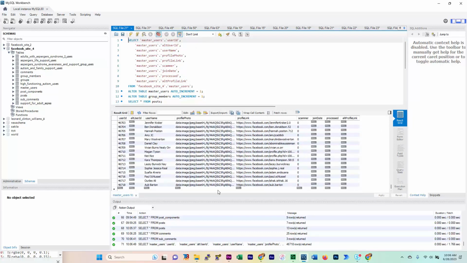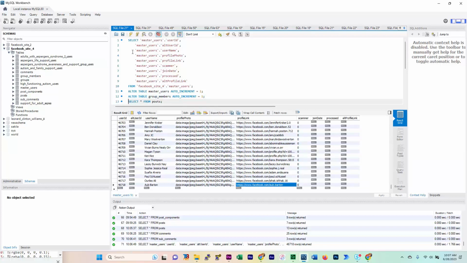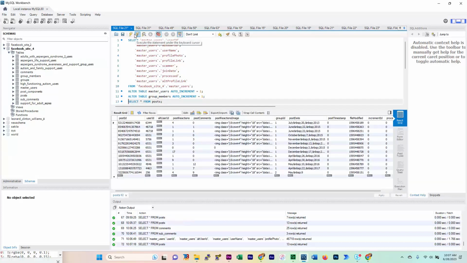Okay, and this is Arb Barton, and you'll see here his Facebook profile ID is Arb Barton. Okay, so what's happened is, this person's commented on his own post. So we go back to the post here and get this post by this user with the post ID. Let's see here.